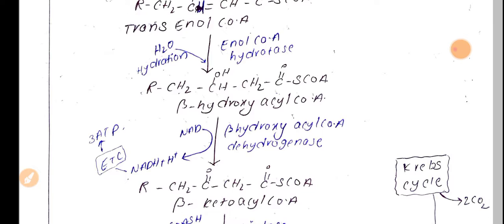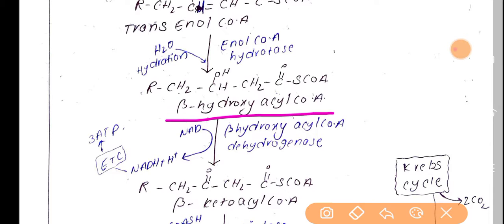Here trans-enoyl CoA is converted into beta hydroxy acyl CoA.